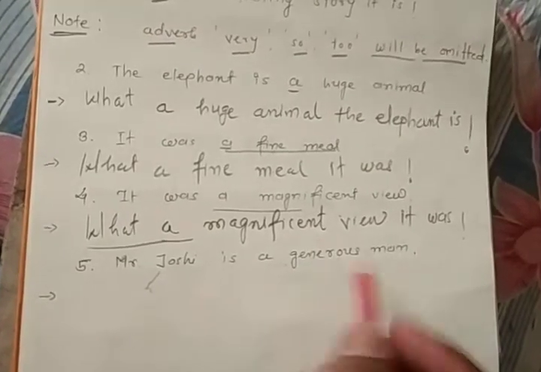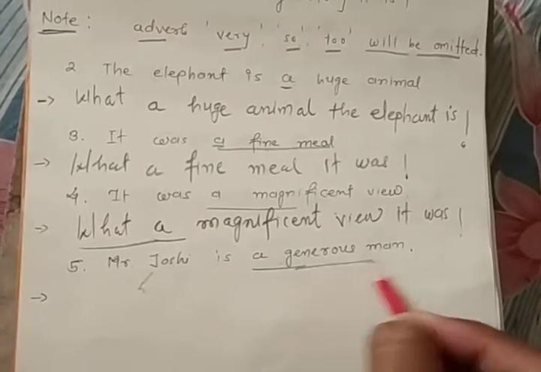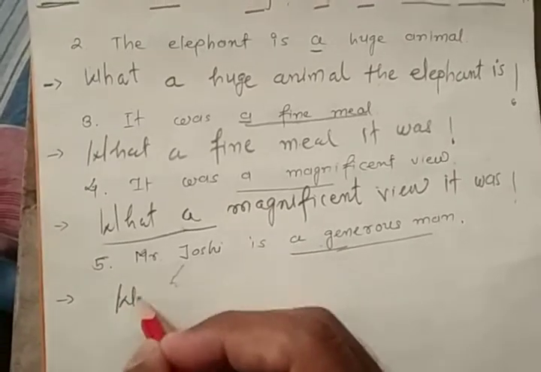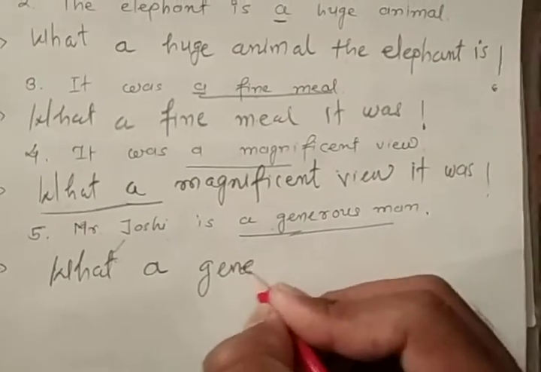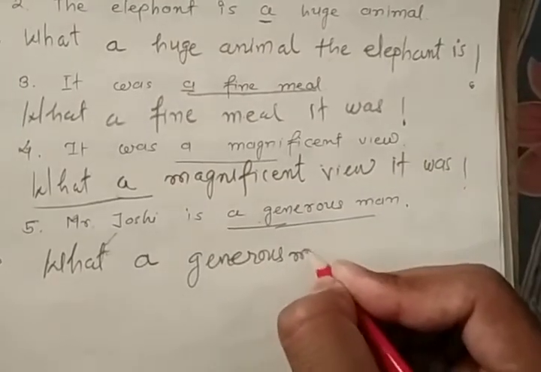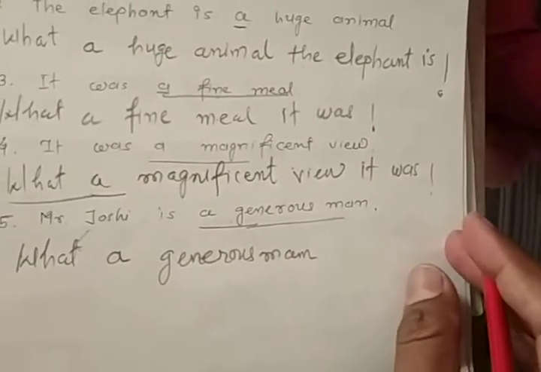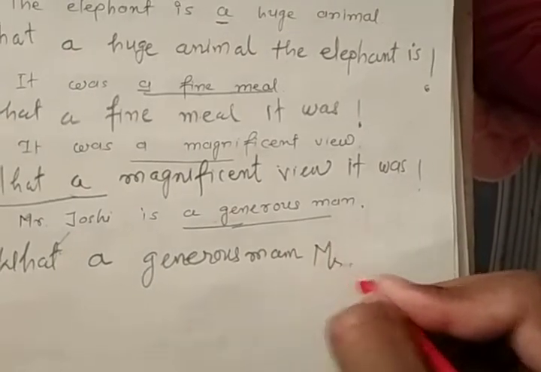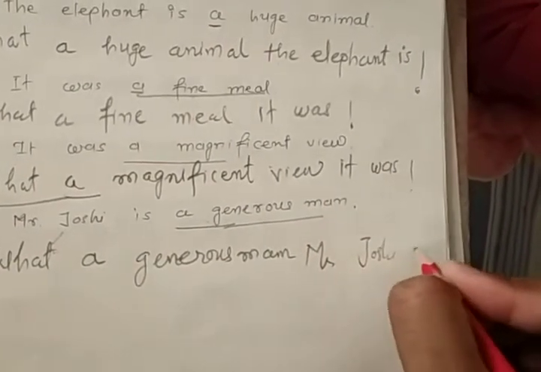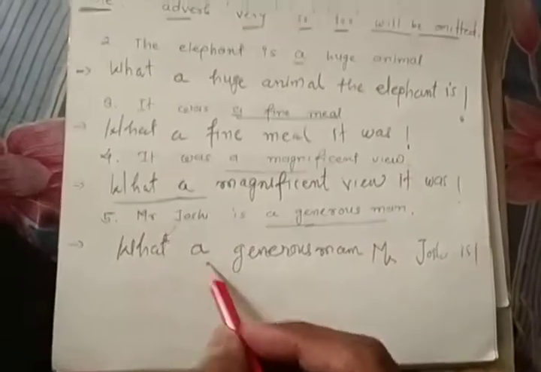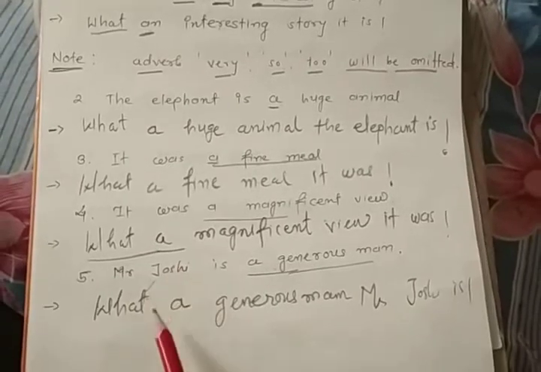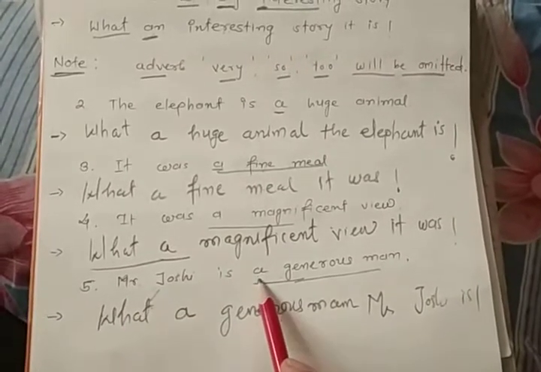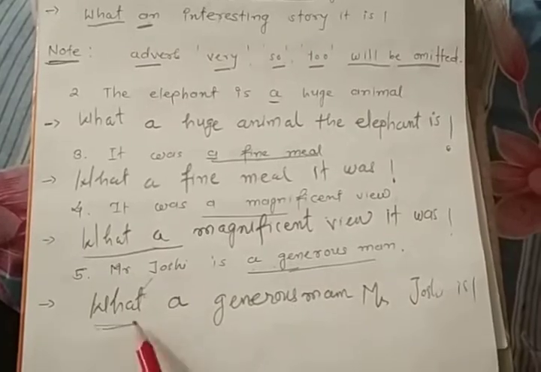Fifth example, Mr. Joshi is a generous man. Now can you see, so use this whole together, but in the beginning we need to use what. What a generous man Mr. Joshi is. This is our exclamatory, assertive to exclamatory. Okay, when you see a or an article, we need to use what in the beginning.